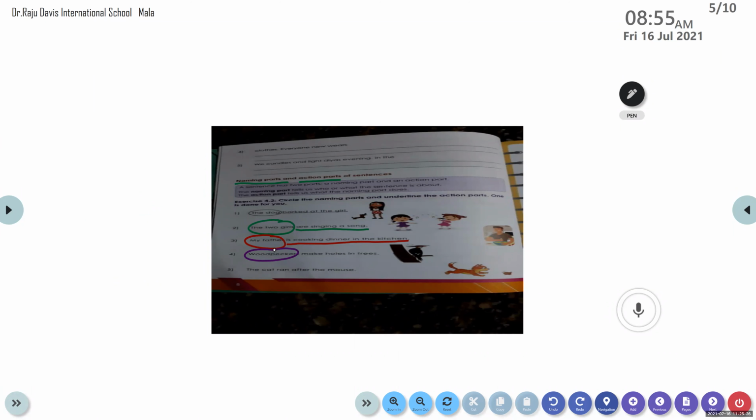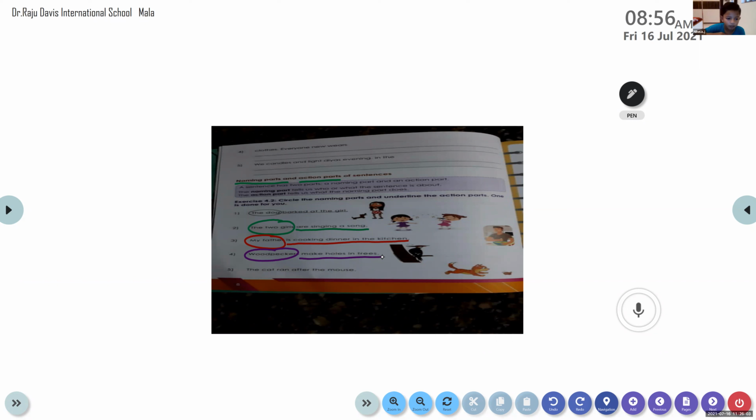Nihal, tell me the action part of the same sentence. Woodpeckers. What is the action that they are doing? Make. I want you to read the whole remaining part, the entire part. Make noise in the tree. Yes, make holes in trees. You're right, Nihal. Thank you. Good effort.